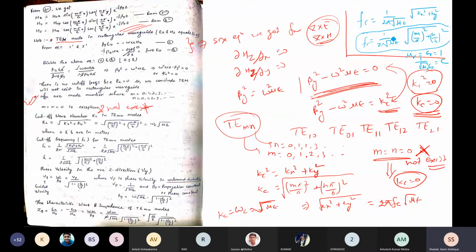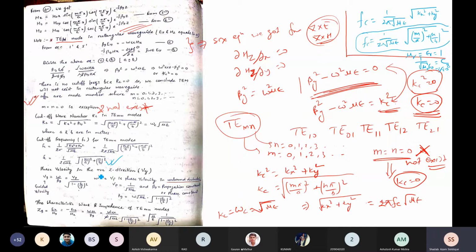So fc is equal to c by 2, where c is the velocity of light, 3 into 10 to the power 8 meter per second. I'm talking about a and b being in meters, so that's why it is written 3 into 10 to the power 8 divided by 2, times the square root of m by a whole square plus n by b whole square. So that's the net cutoff frequency. Okay, clear?